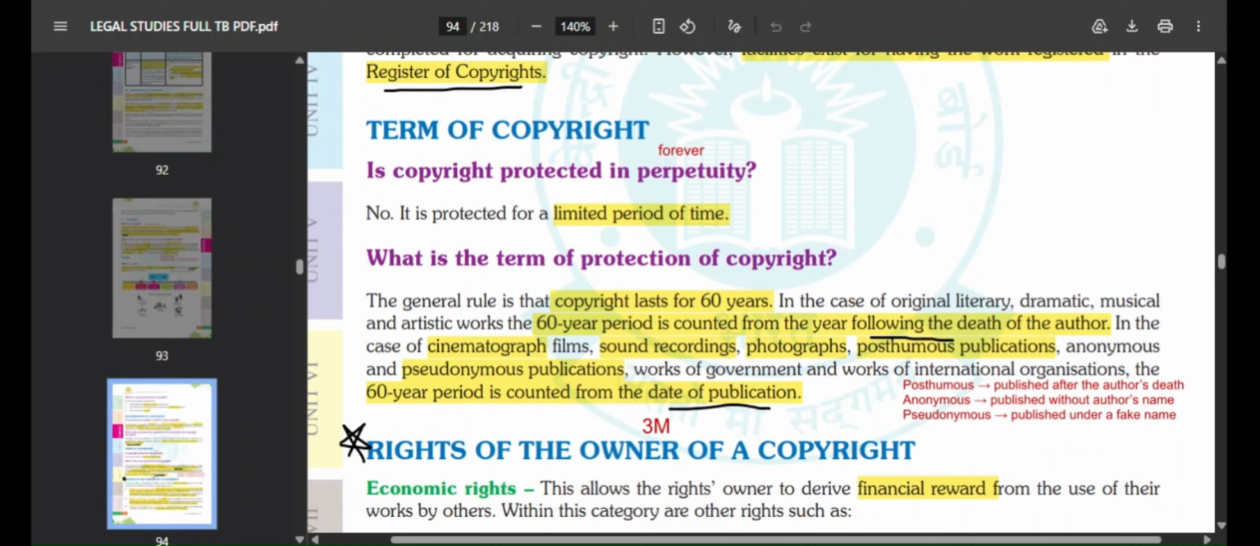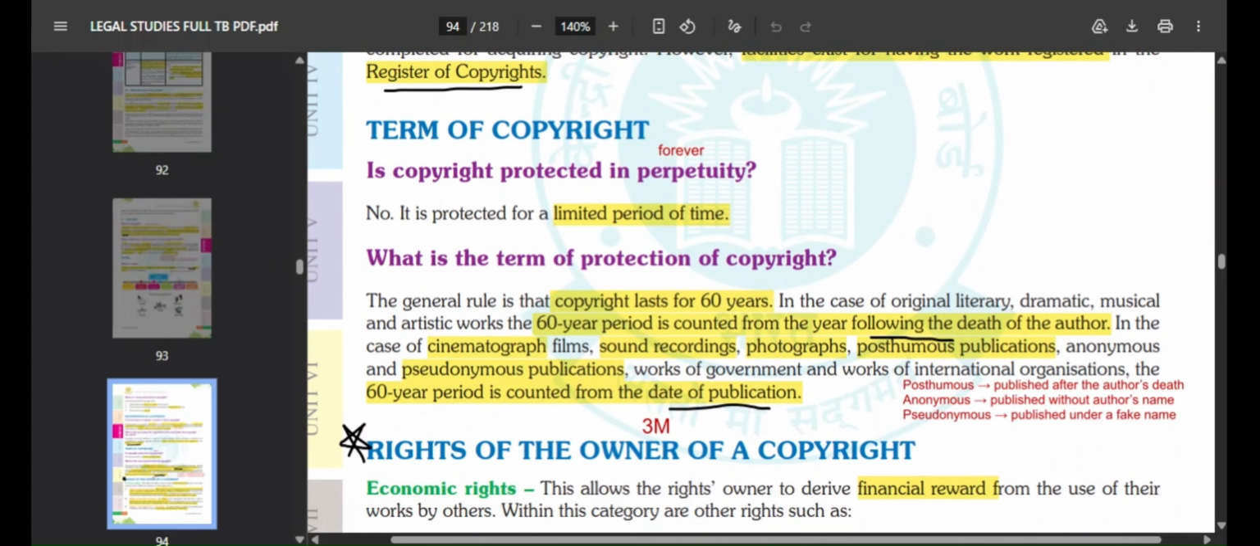So, the general rule is that copyright lasts for 60 years. Generally, when you say copyright lasts for 60 years, in case of original literary, dramatic, musical, and artistic work, 60 years. This 60 years time period is counted from the year following the death of the author. When the author died, 60 years from that, your copyright lasts.